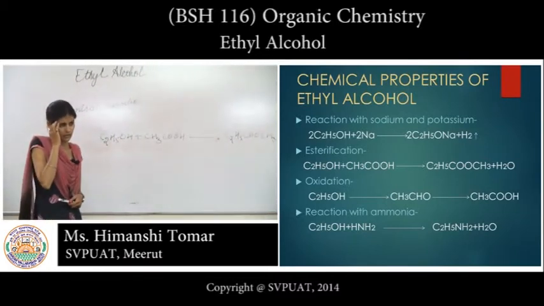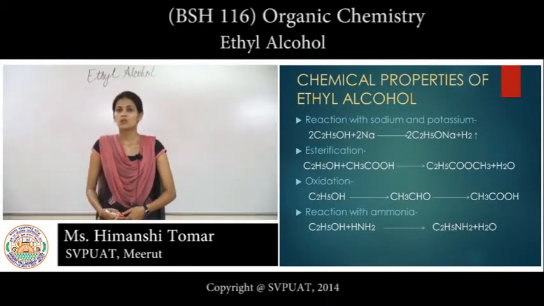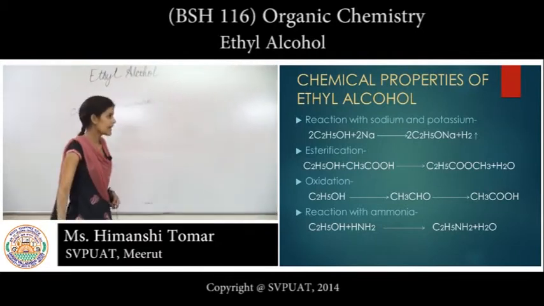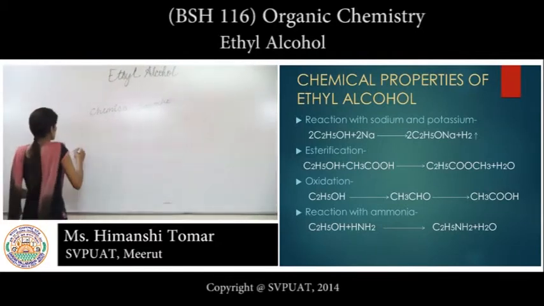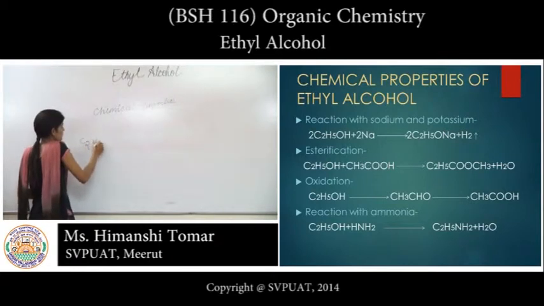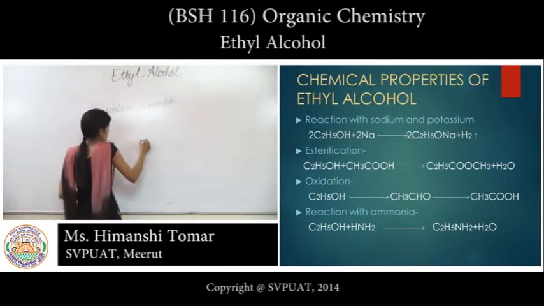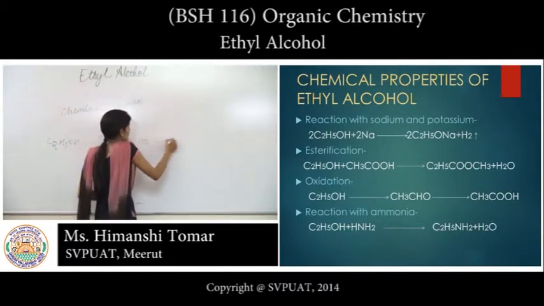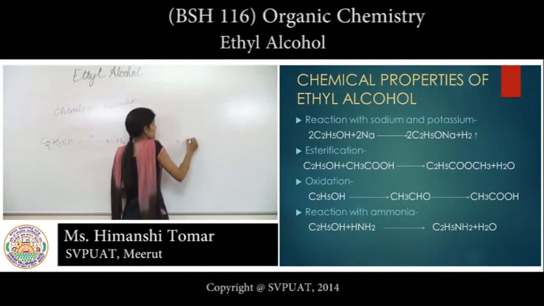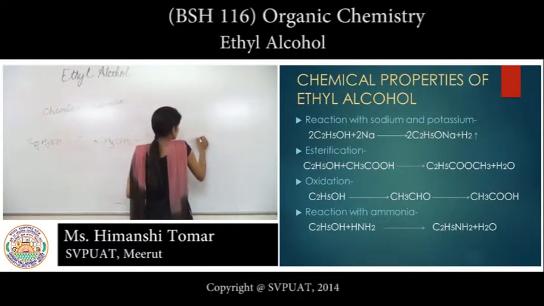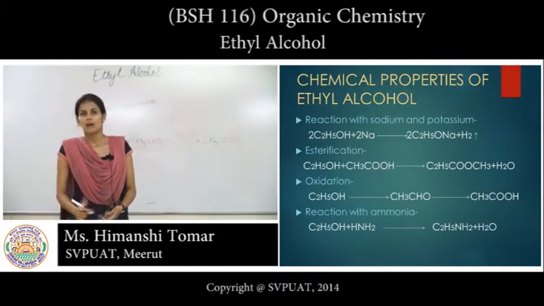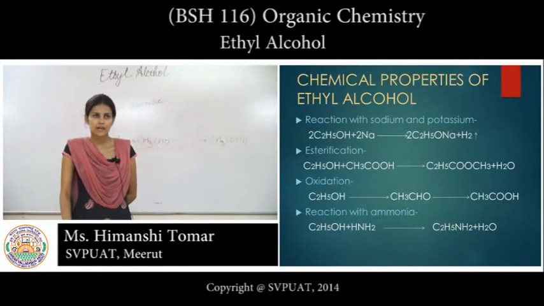The third chemical property is oxidation. When ethyl alcohol is oxidized, it gives aldehyde and then acetic acid. C2H5OH on oxidation gives CH3CHO, and then oxidized further it gives acetic acid CH3COOH. Alcohols also form aldehydes and acetic acids.